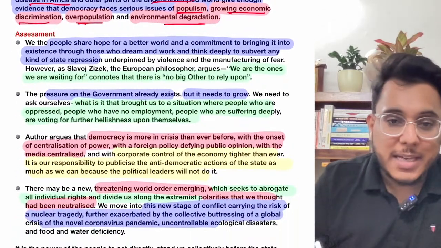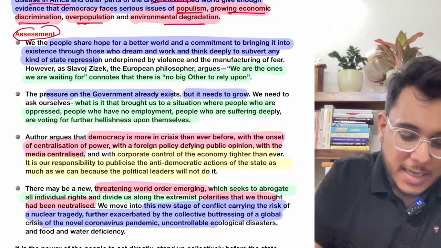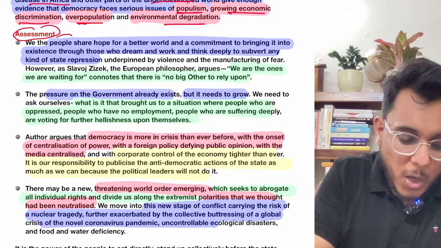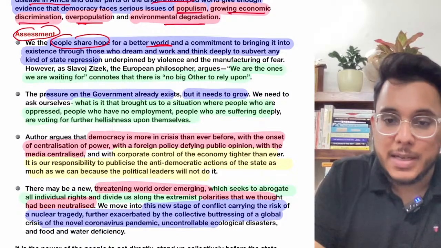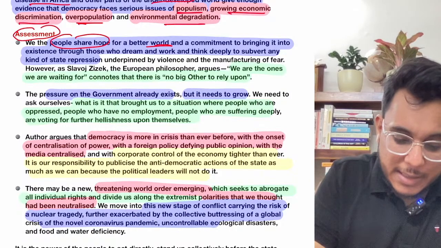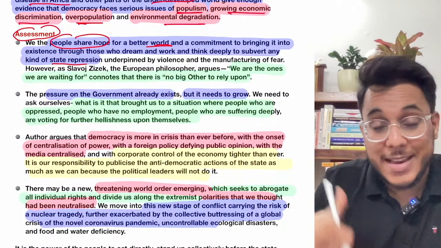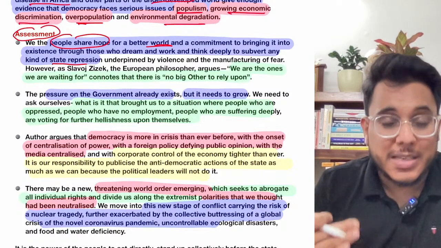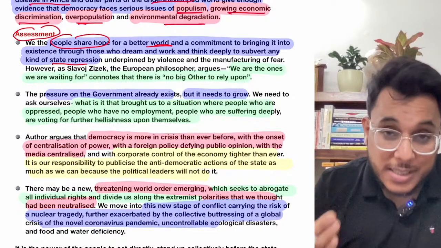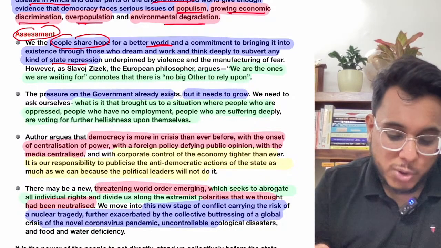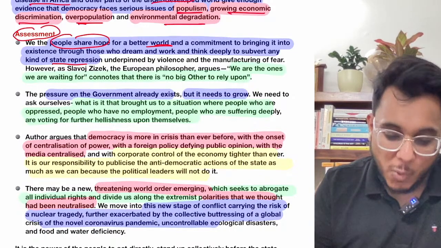Now the article says this particular thing, that people always share hope for a better world. They want that the state repression should not be there. Fine, we want that the people's needs should be taken care of, and justice needs to be brought. So always people expect a better world.